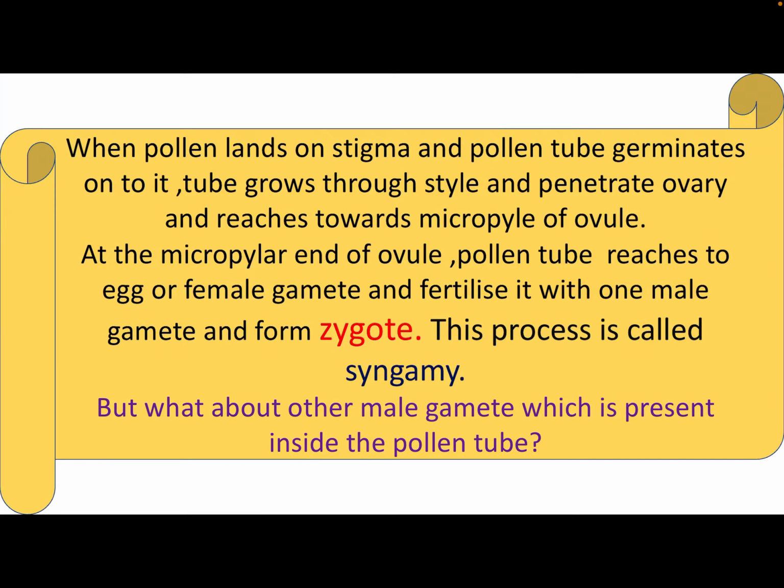Before understanding double fertilization, you should recall what fertilization is and how it happens in flowering plants. All of you have heard the names of female gametophyte and embryo sac. What is female gametophyte? It forms inside the megaspore. If you don't know what a megaspore, a female gametophyte, or an embryo sac is, then first clear this in your mind, and you can watch my video Megasporogenesis in flowering plants. There I have explained it very nicely.